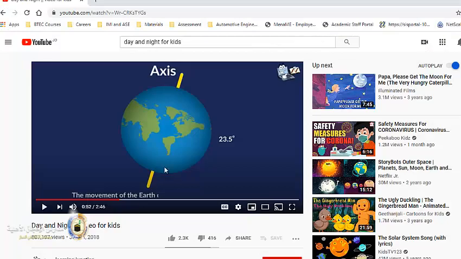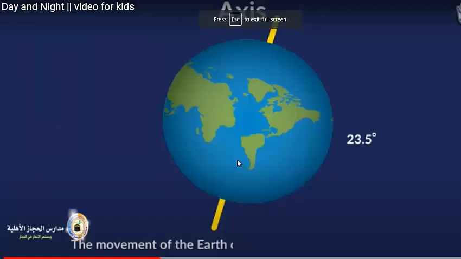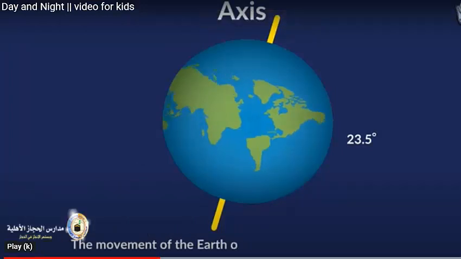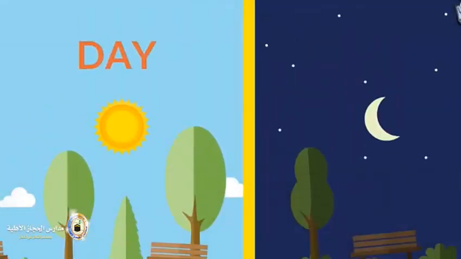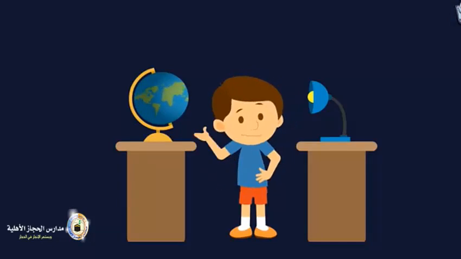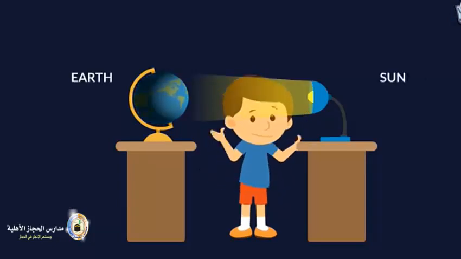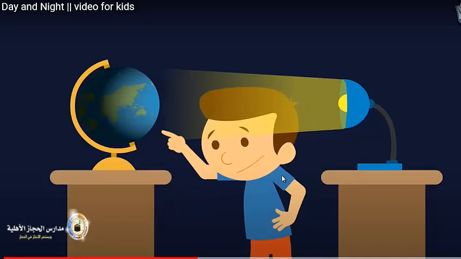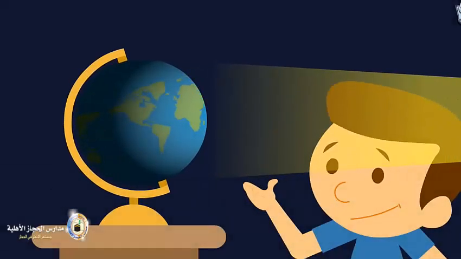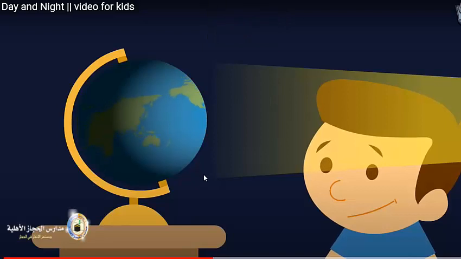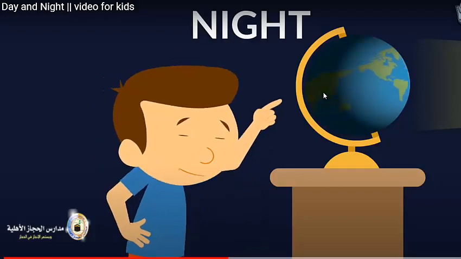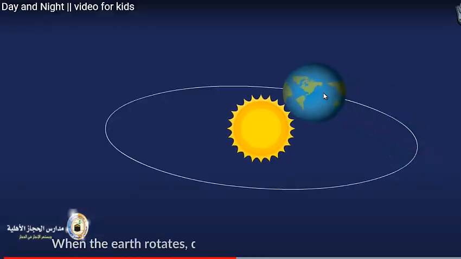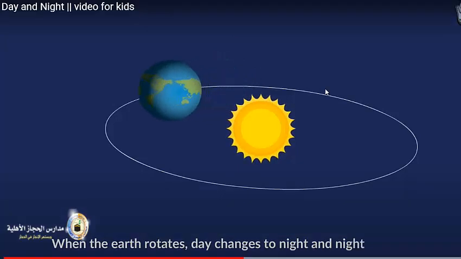Its own axis is known as rotation. Let's see why we have days and nights. Let's assume this globe is our Earth and this lamp is the sun. Now, look closely. The light is shining only on one side. This is day. Now look at the other part and you can see it's dark. This is night. When the Earth rotates, day changes to night and night changes to day.